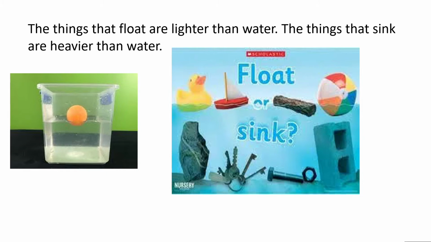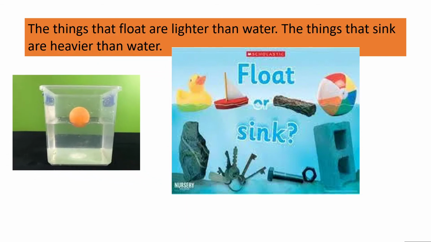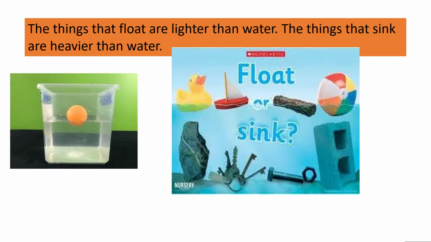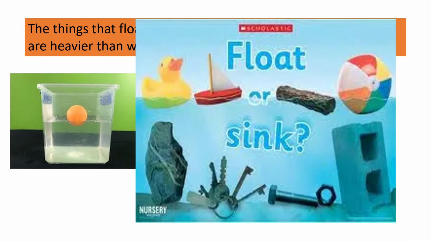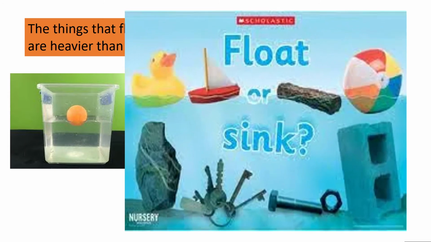Now let's see the things that float on water and the things that sink in water. Yes, the things that float are lighter than water and the things that sink are heavier than water. For example, you can see rubbers. Look at the pictures nicely. Yes, a plastic ball is floating on water, and a ball, wood, and plastic toys are floating on water.